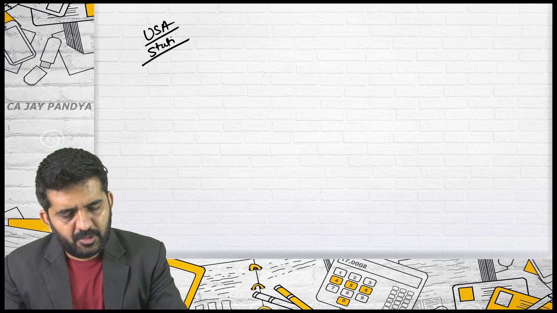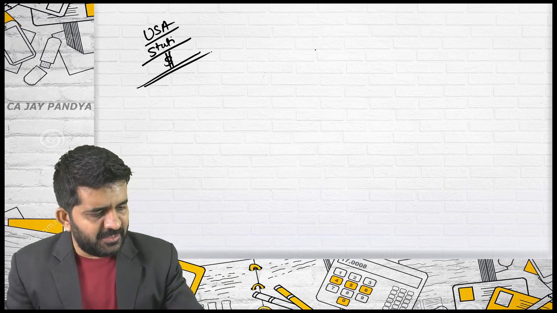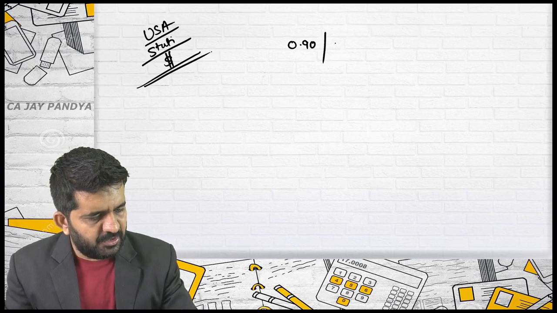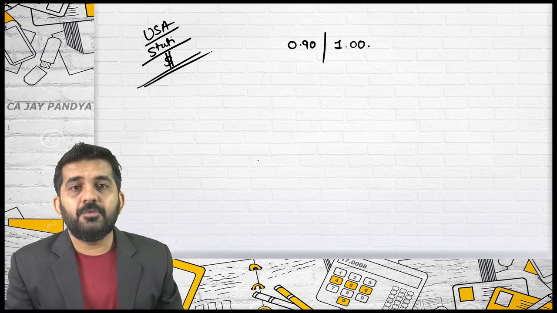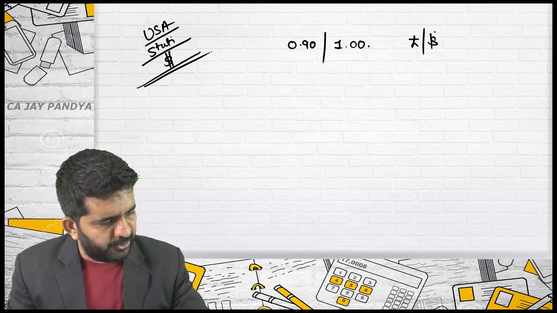Stuti, last one. Stuti, you are comfortable in this? Yes, sir. Should I ask a difficult one? Yes, sir. Alright. You are in USA and dollar is your home currency. The rate quoted is 0.90 slash 1.00 pound per dollar.